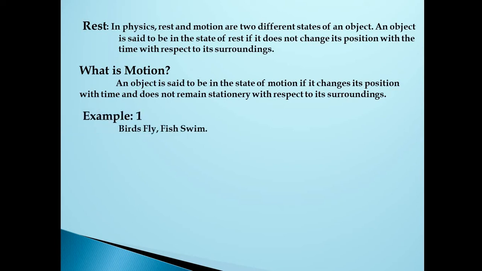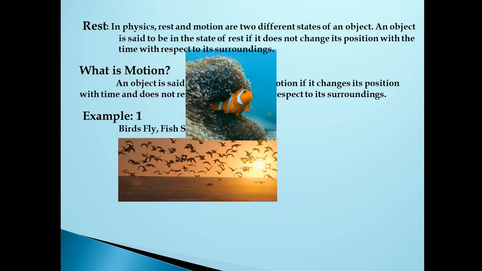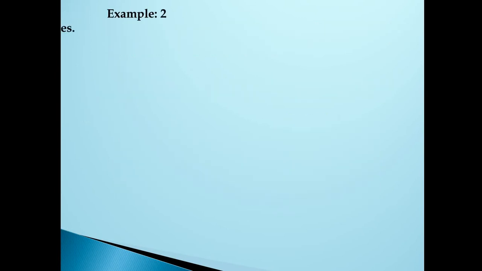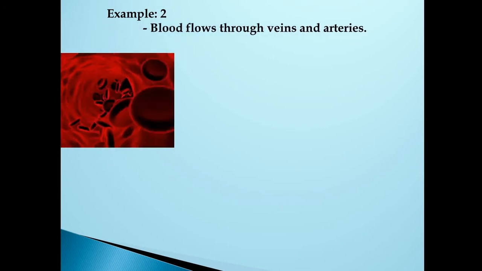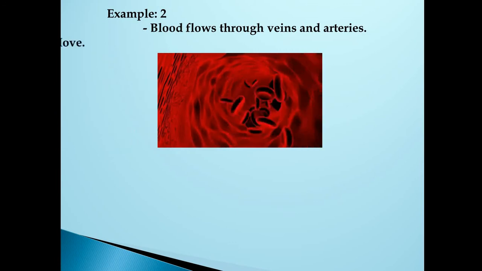For example, birds fly, right? And fish swim. Before also I told you many examples: a flying aeroplane, the water flowing in rivers, the moon, and the birds. They are all in motion. If you see that the birds fly, it's an example of motion. We can also see the fish swim. A few more examples: the blood flows through our veins and arteries. The blood is in motion. It is not in rest. It is in motion 24/7.